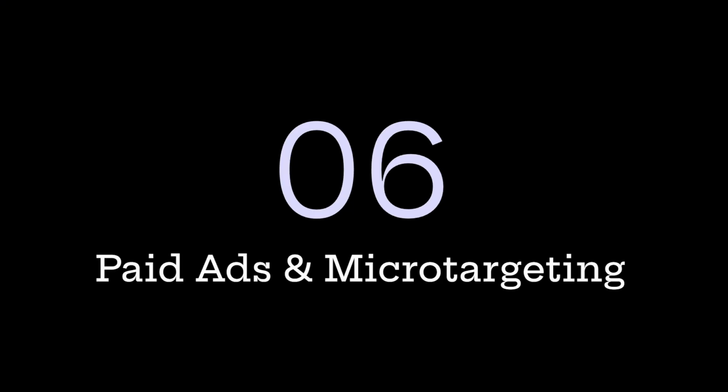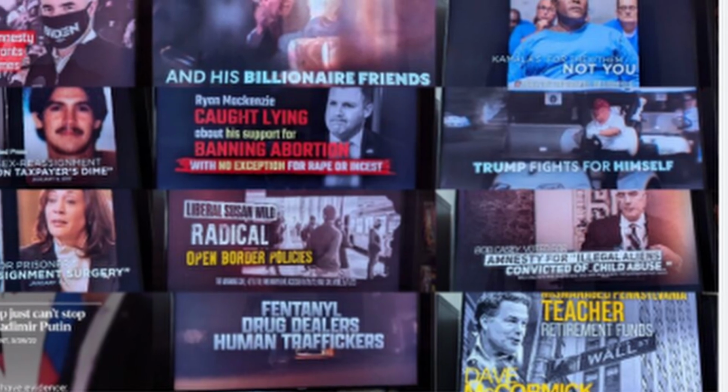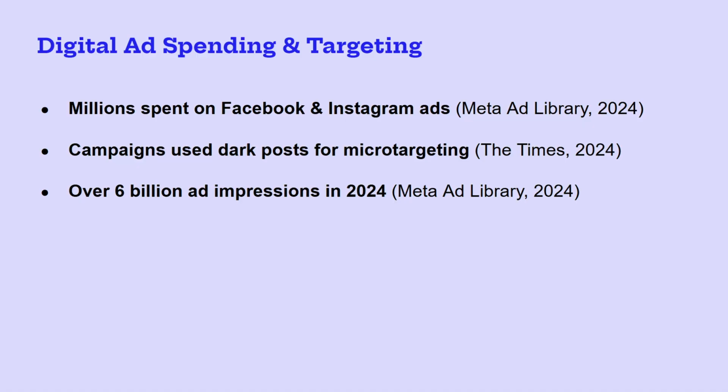Now, both campaigns spent millions on Meta platforms, using tools like dark posts, which are targeted, invisible ads customized for certain demographics. This kind of micro-targeting lets campaigns personalize messaging and test which ads perform best. In total, there were over 6 billion political ad impressions on Facebook and Instagram alone, showing how much these platforms dominate the political strategy.